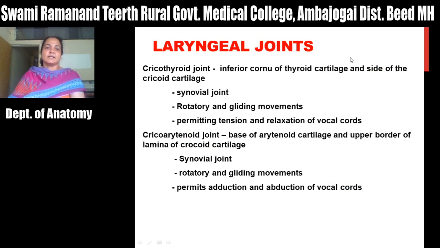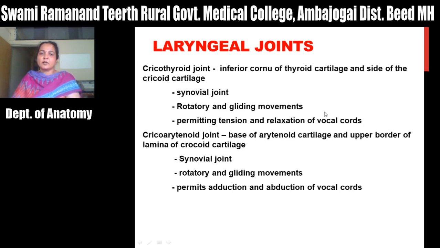Then these cartilages articulate with each other, forming various joints that are called the laryngeal joints. So what are the laryngeal joints? One is the cricothyroid joint, between the inferior horn of the thyroid cartilage and the side of the cricoid cartilage. It is a synovial type of joint, and it allows rotatory and gliding movements around the transverse axis, and it permits the tension and relaxation of vocal cords.